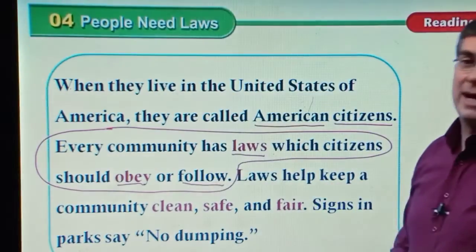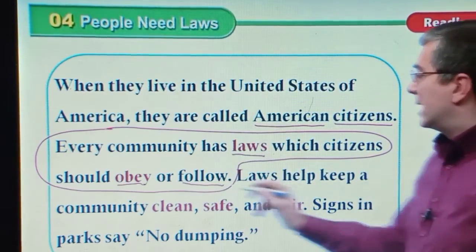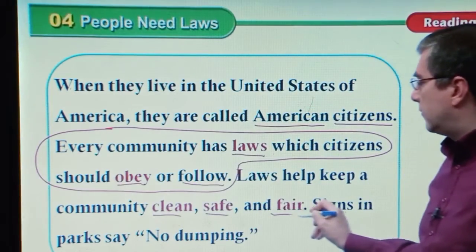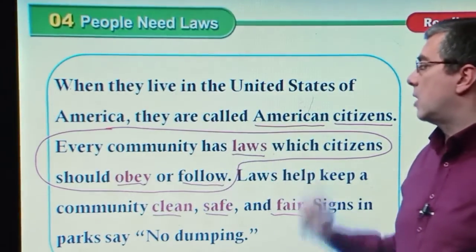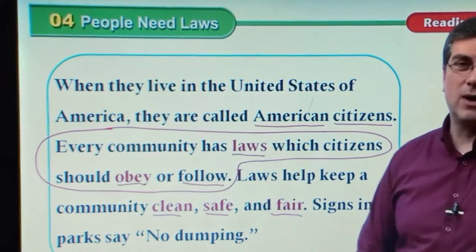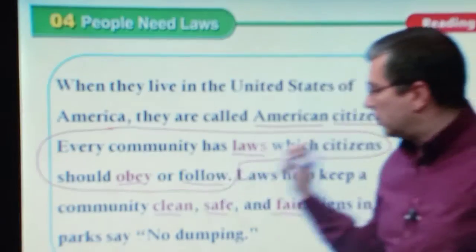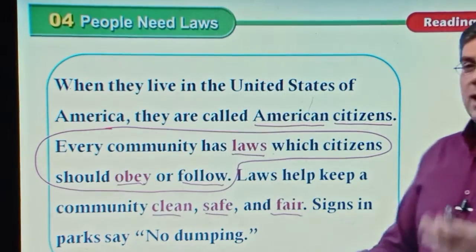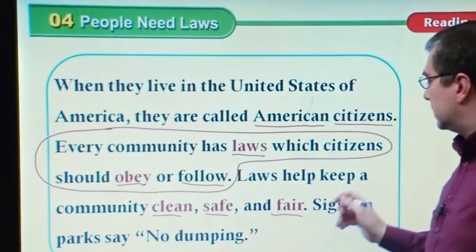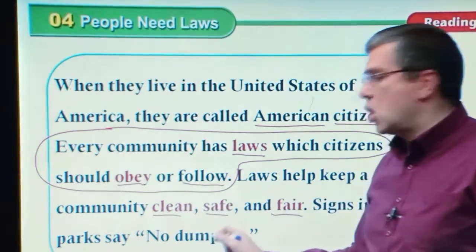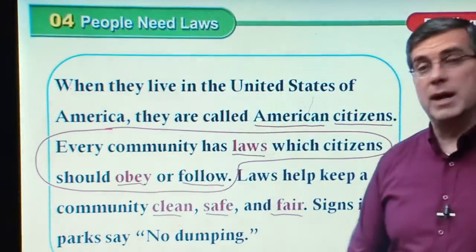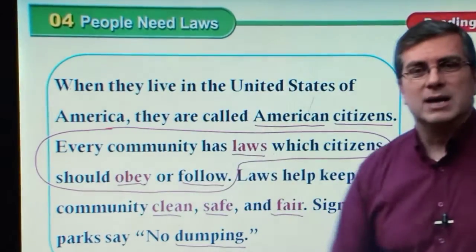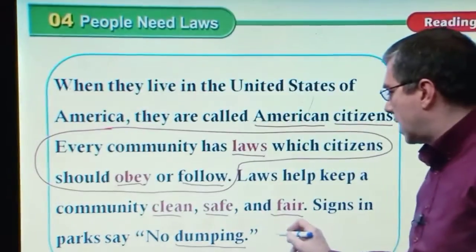So, let's continue. Laws keep a community clean, safe, and fair. There are three reasons for laws. Citizens obey or follow laws because they help keep the community clean, safe, and fair. We have another idea, a sign: No dumping. No dumping means no littering. Don't throw your trash on the ground.